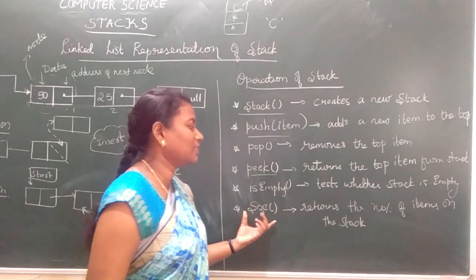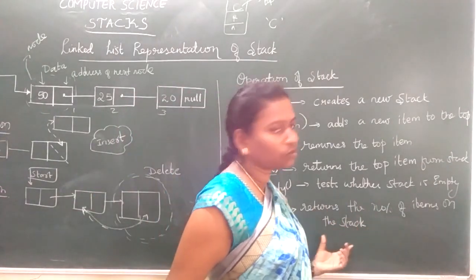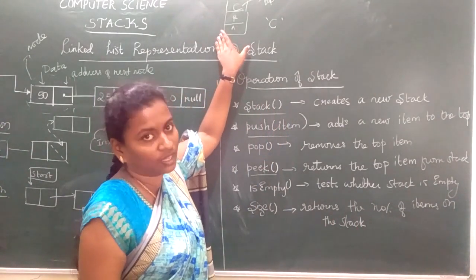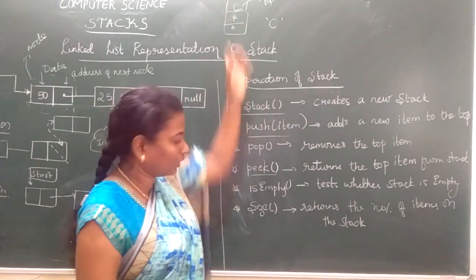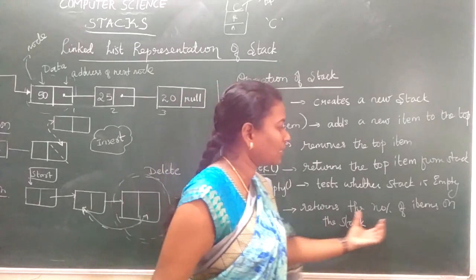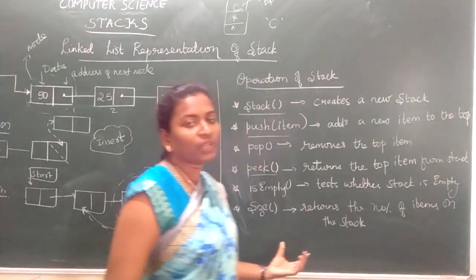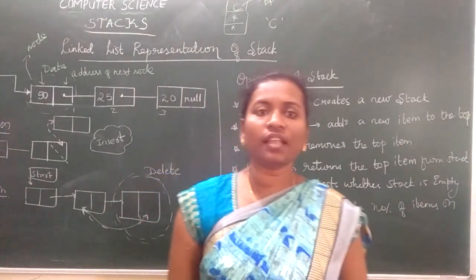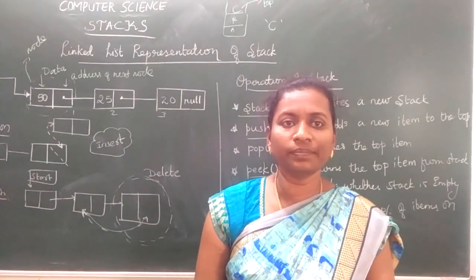Next, size. Size returns the number of items on the stack. Now what is the size of the stack? Size of the stack is 3. 1, 2, 3. Like that, if I call the size function, it tells us the number of items on the stack. Next, we'll see the algorithm to implement the operations on the stack, that is for push and pop.